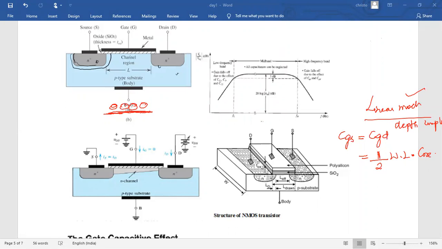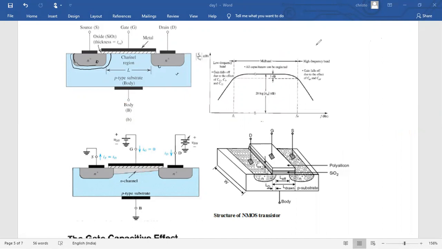Next, when it is in the saturation mode, what is happening here? Pinch off is acquired here. So now the drain is almost isolated by the pinch off, so the capacitance is more in the gate to source. That capacitance should be 2/3 of width, length, and the oxide capacitance. Apart from that, there are two more natural capacitors without biasing itself.